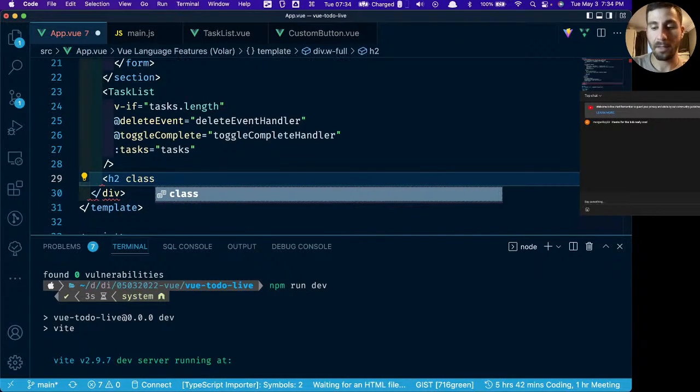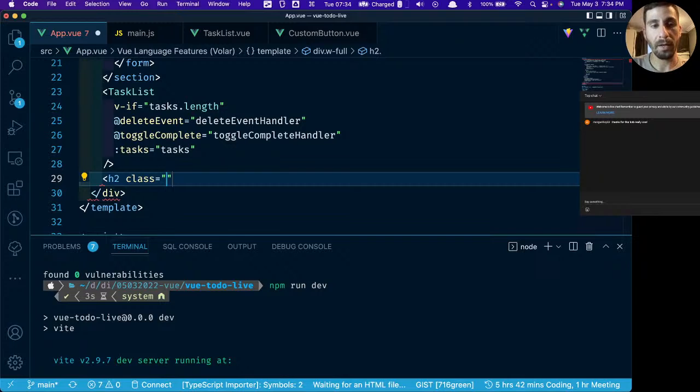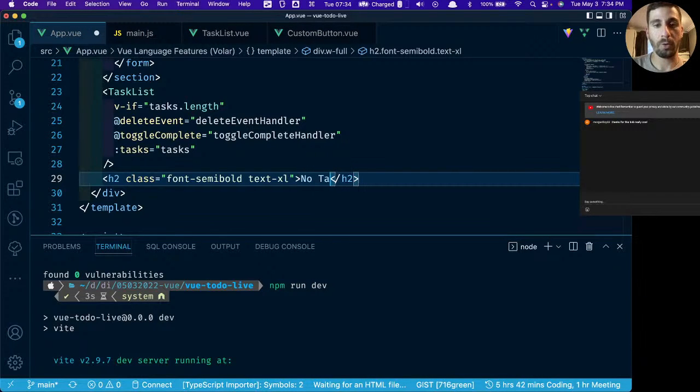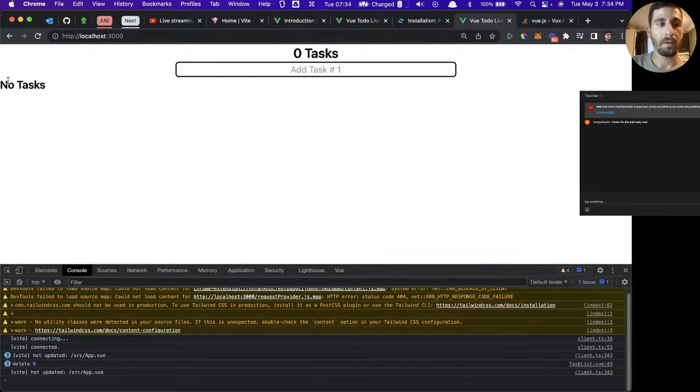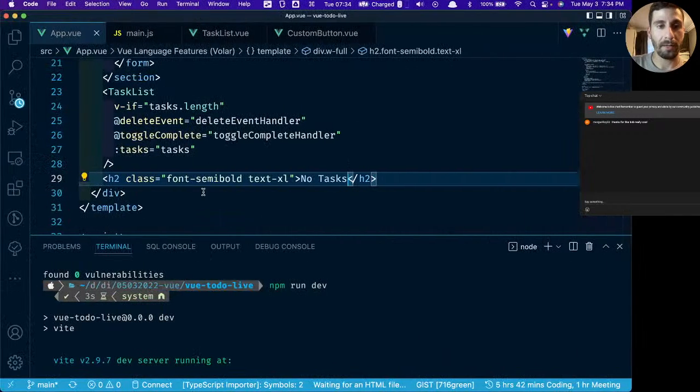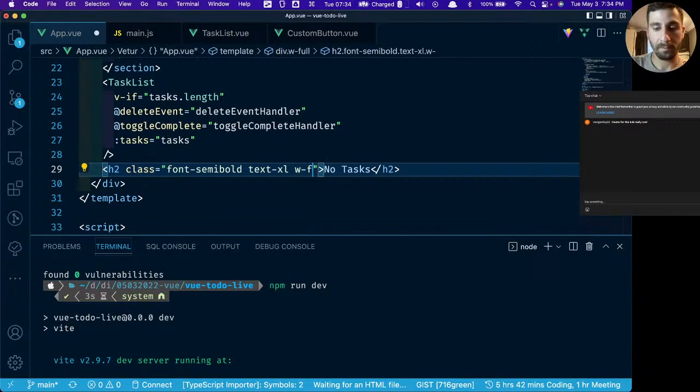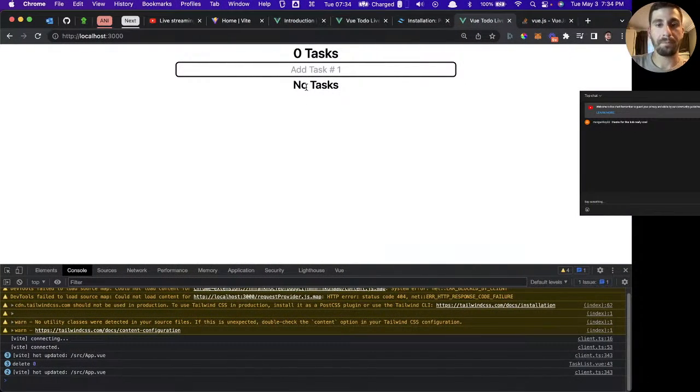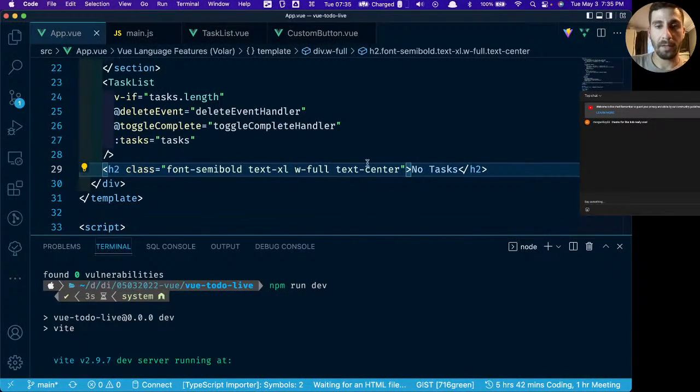We'll say class equals font-semibold text-xl, and then we'll make it say no tasks, and let's center it actually. Okay, and let's give it a margin on the top of 8.